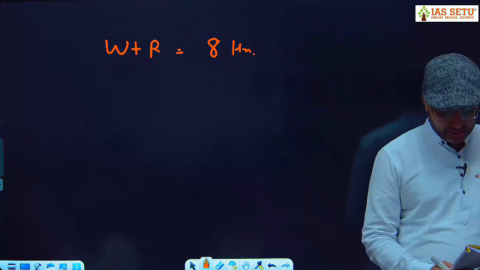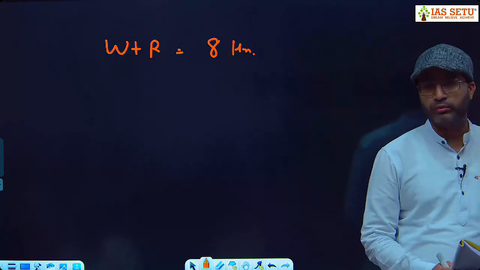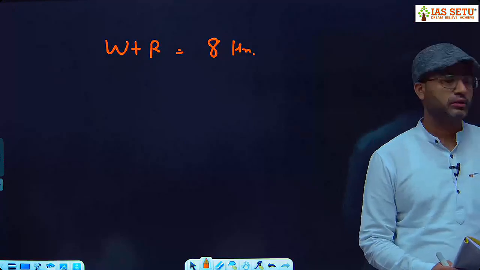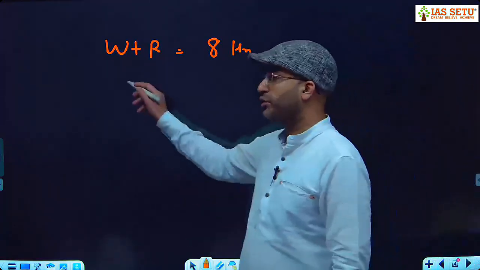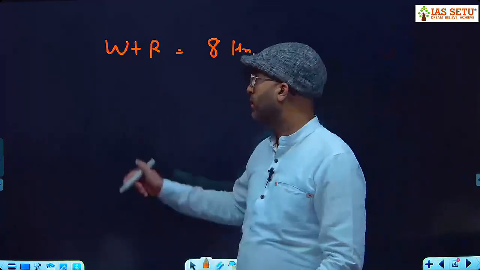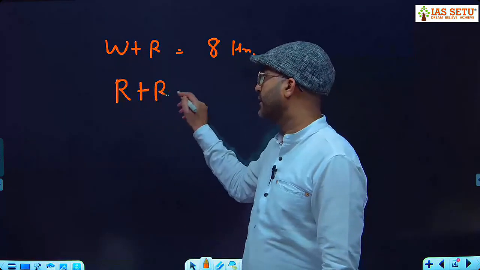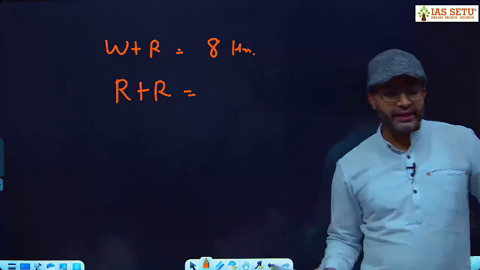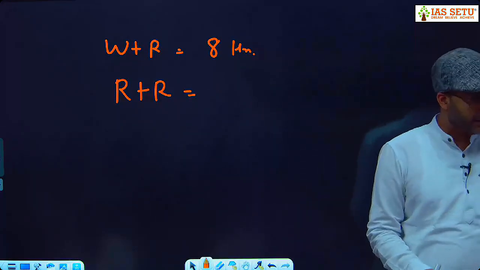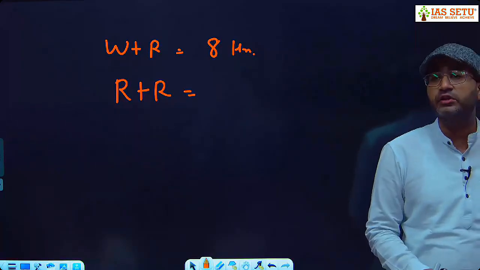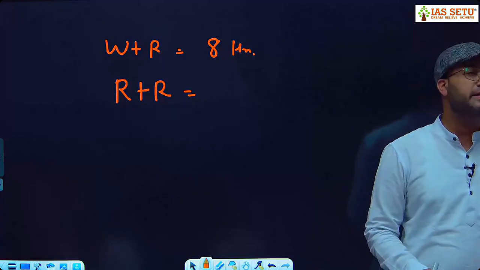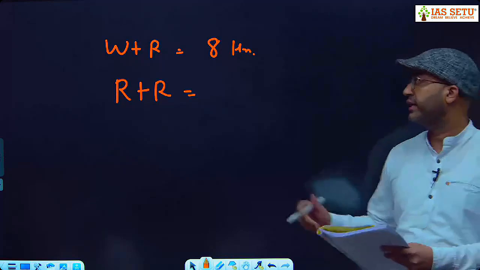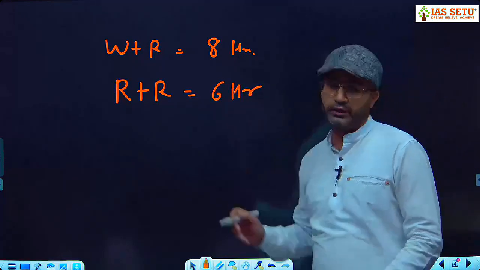Now the next part is he would have gained 2 hours by riding both ways. So next day he got a lift both sides. Riding gains 2 hours. By gain 2 hours, what is the meaning of this? 2 hours less. Gaining time does not mean 8 plus 2 hours. Gaining time means you save the time. So here he has gained 2 hours. So it means not taking 8 hours. Now he is taking 6 hours only.